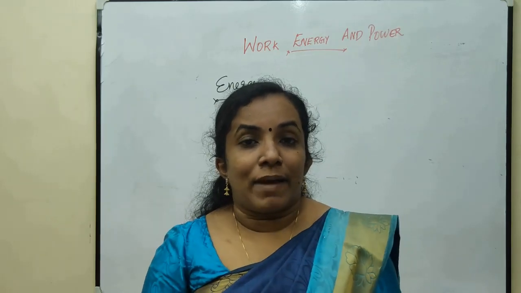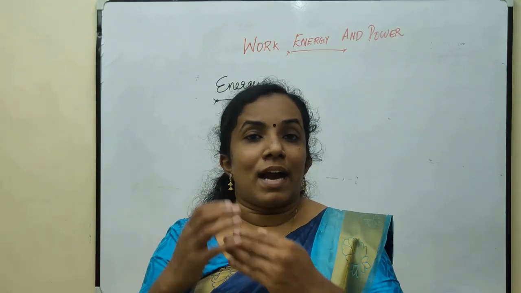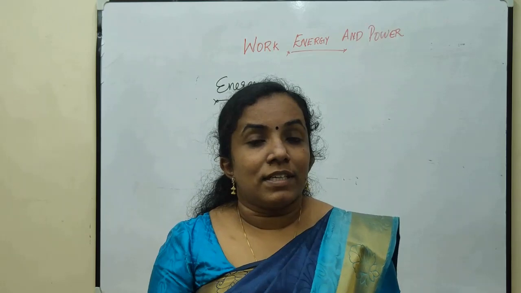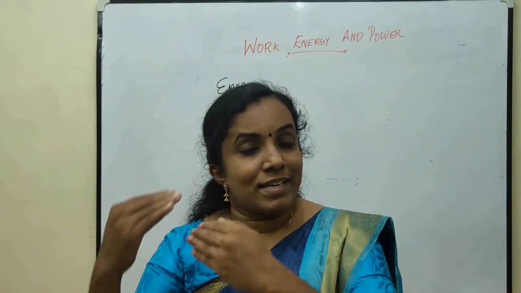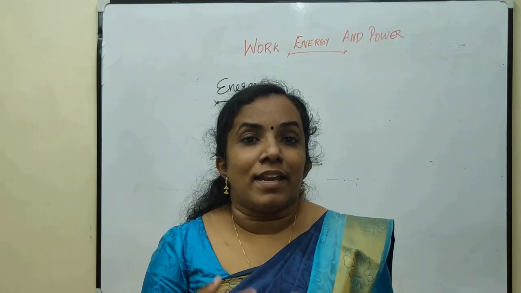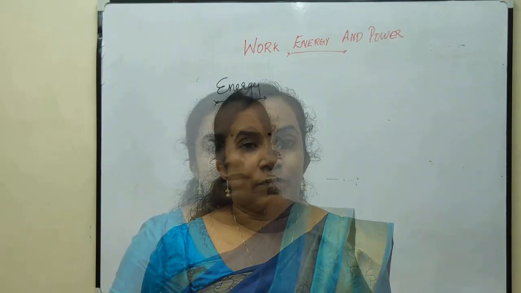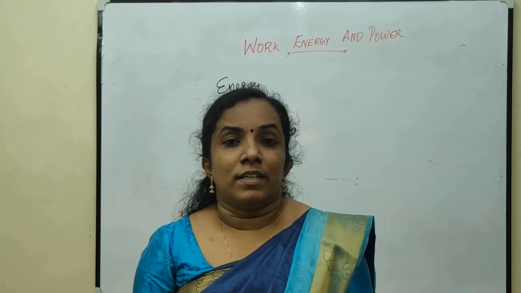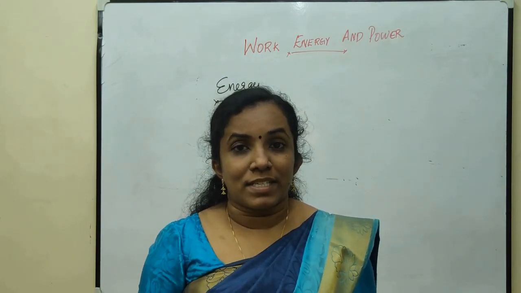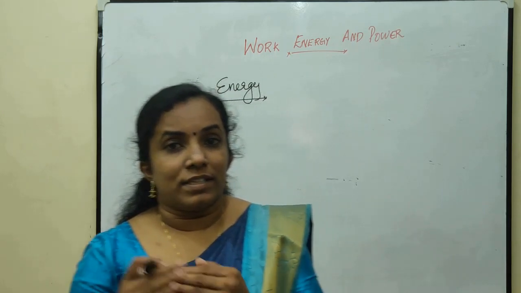If we lift a bag to a height, the work done on the body, that means the energy of the bag, increases and our energy decreases. Energy is measured from the work done on the body. That means energy is equal to work done.